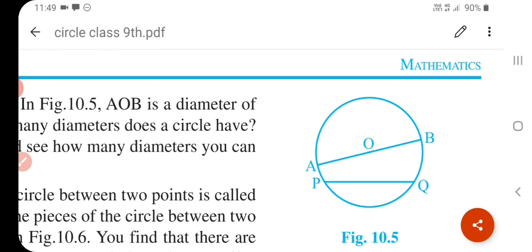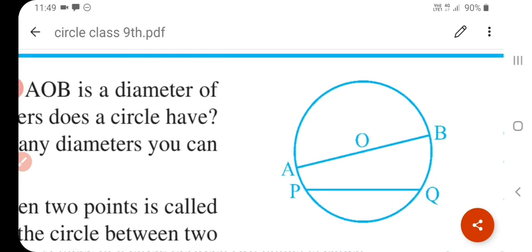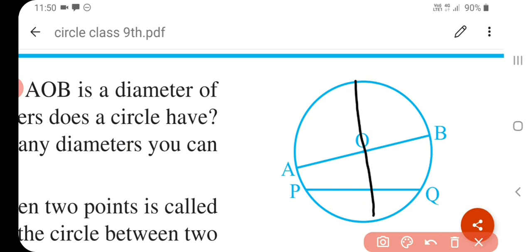Okay, here PQ is a chord of a circle and AOB is called a diameter, because AOB is also a chord of a circle, but it passes through the center, so we can say that it's a diameter. और वो आप जितने भी diameter draw करेंगे वो सारे के सारे diameters length-wise same होंगे. Length of the diameter is the same. Okay, understand?